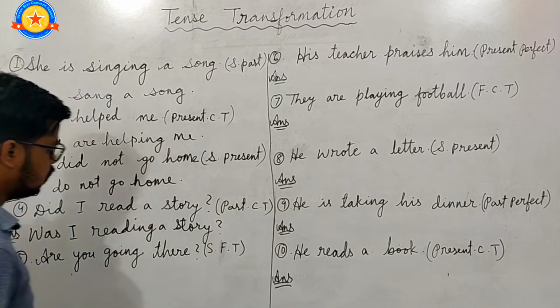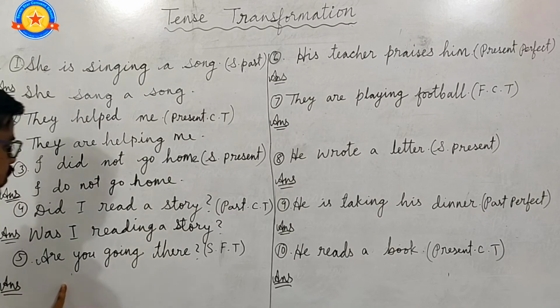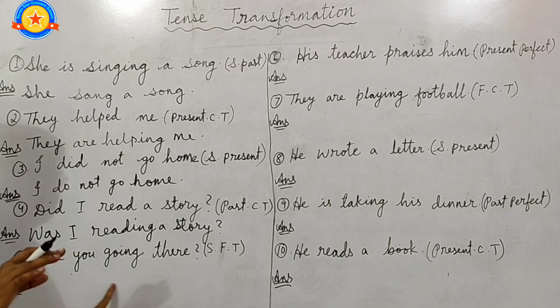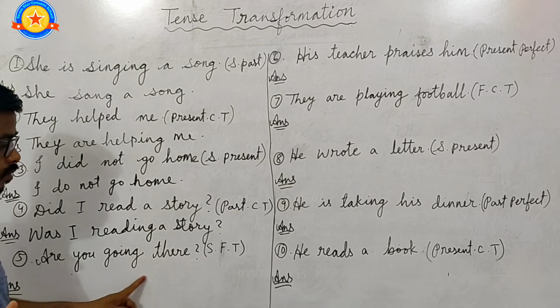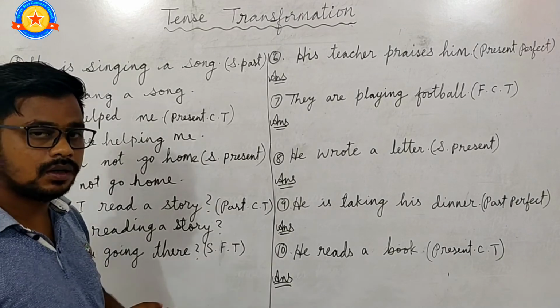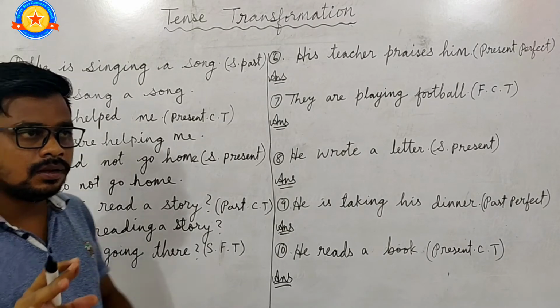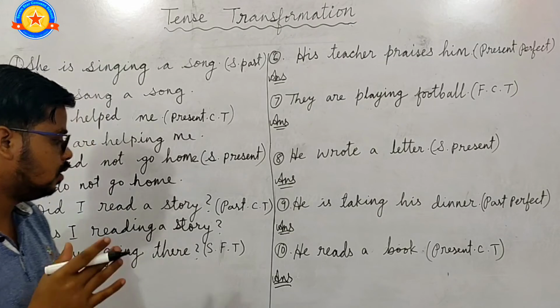And the fifth question is, are you going there? This sentence is an interrogative sentence and it is in present continuous tense. We have to change this into simple future tense. In simple future tense, the helping verbs will and shall are used.